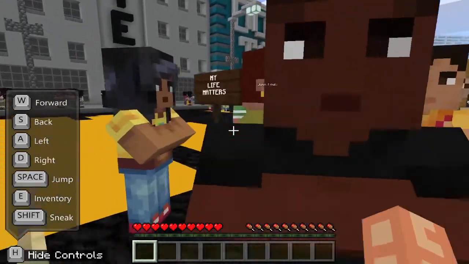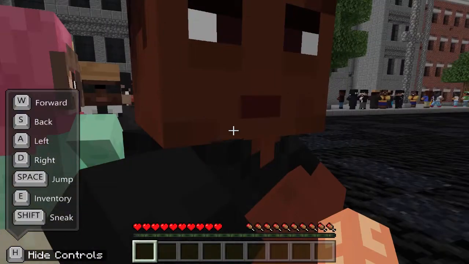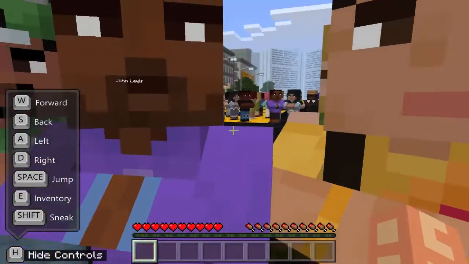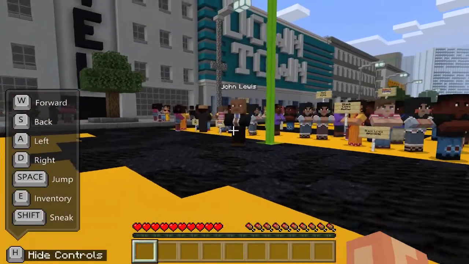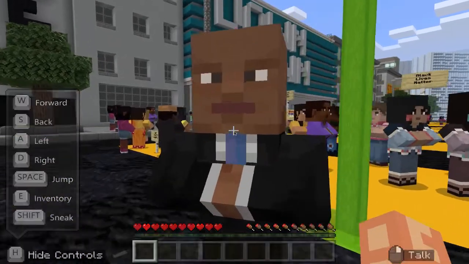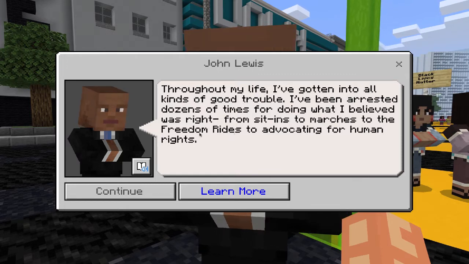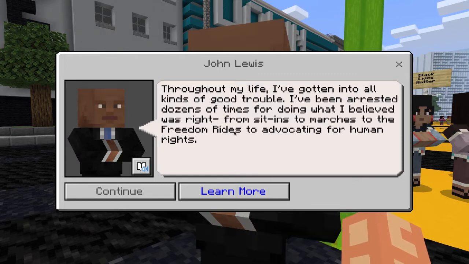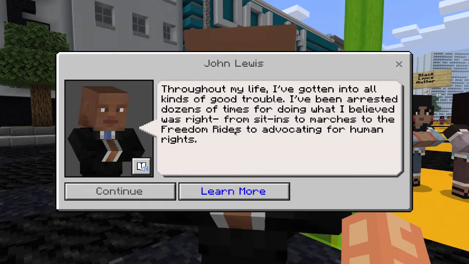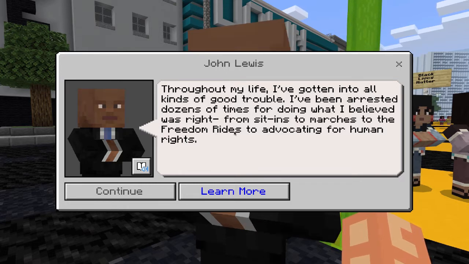If I go over here, I'm greeted by John Lewis again. Throughout my life, I've gotten into all kinds of good trouble. I've been arrested dozens of times for doing what I believed was right, from sit-ins to marches to the freedom rides to advocating for human rights.